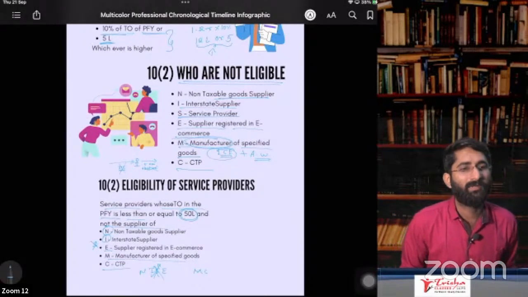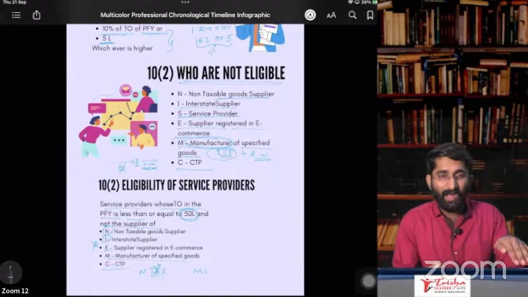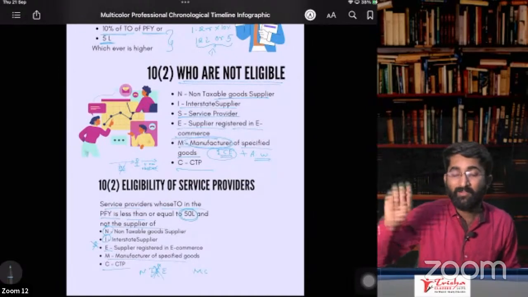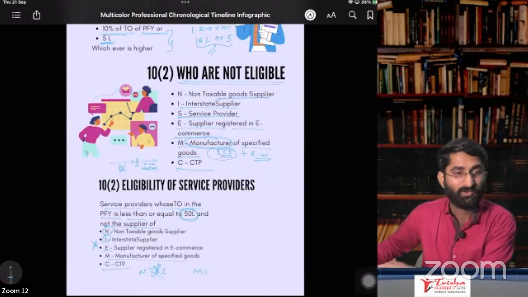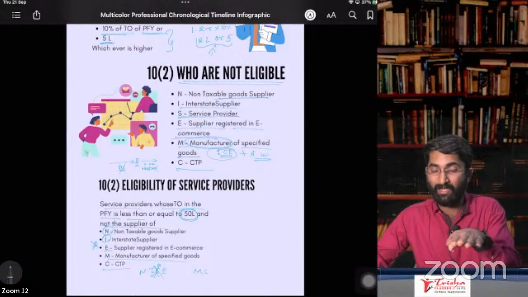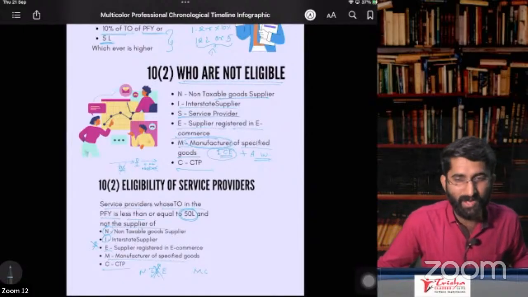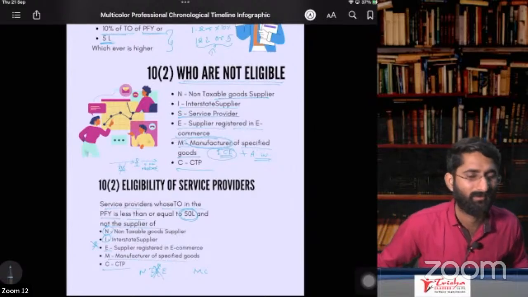Sir, what is the difference between supplier and manufacturer? Very good. See, a manufacturer manufactures and supplies, so a manufacturer can be a supplier as well: manufacturer plus supplier. But in case of a supplier, I don't manufacture. I purchase and I sell. This is a supplier, basically a trader.